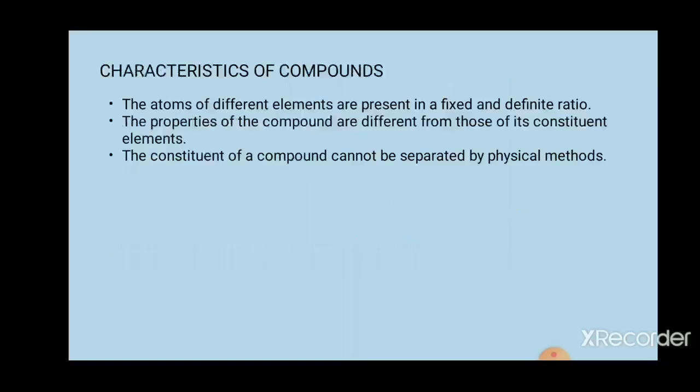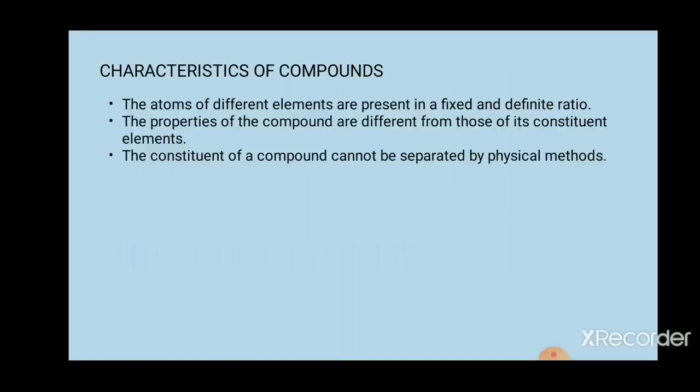Now, next, the characteristics of compounds. What are the characteristics of compounds? Here, the first point is given as: atoms of different elements are present in a fixed and definite ratio. What is the meaning of the first point? As I told, compounds are formed by the combination of two or more atoms of different elements.